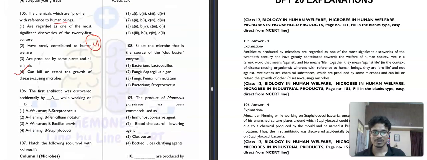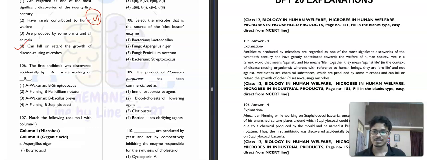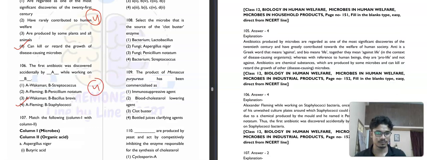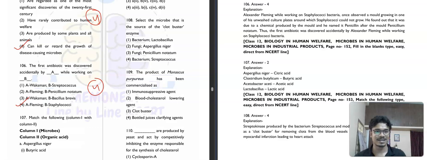Then moving to the next question, that is question number 106. The first antibiotic was discovered accidentally by A while working on B. So the first antibiotic was discovered by Fleming while working on Staphylococci. But the thing is that he found out it lysed the bacteria due to a chemical produced, and he named it penicillin. Penicillin was the first antibiotic, but it was discovered accidentally while working on Staphylococci.